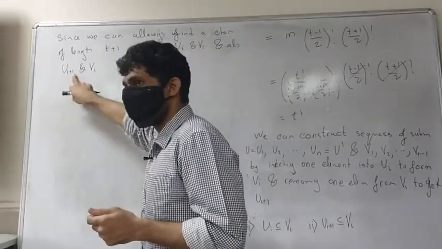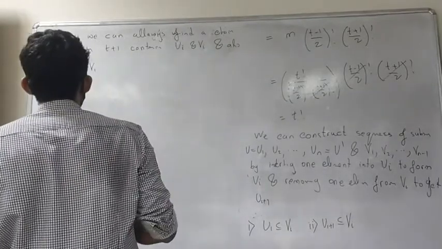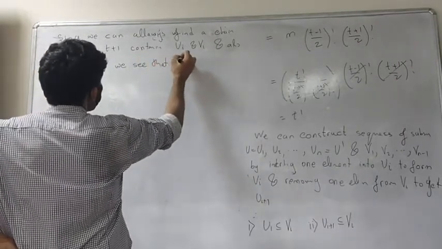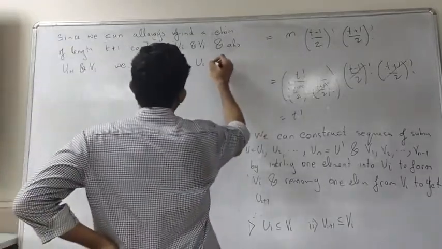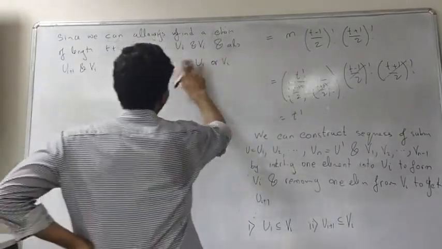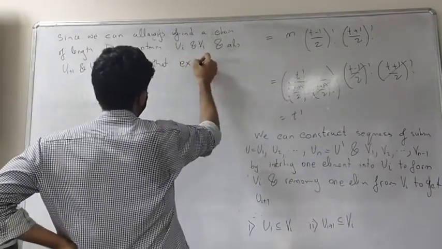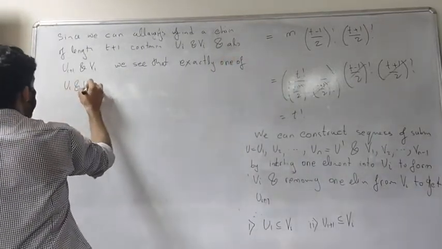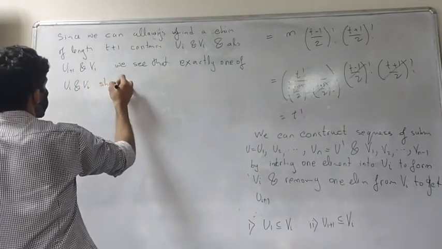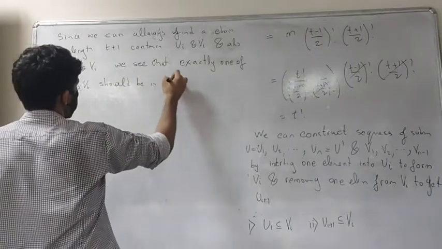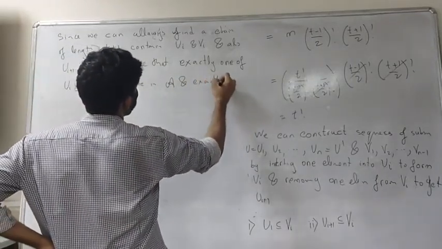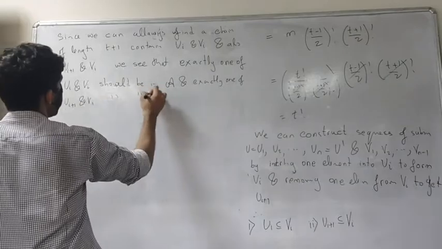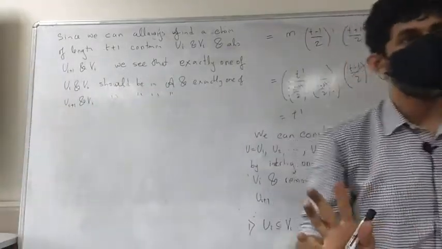Okay, we see that exactly one of Ui and Vi should be in A, and exactly one of Ui plus 1 and Vi should be in A.